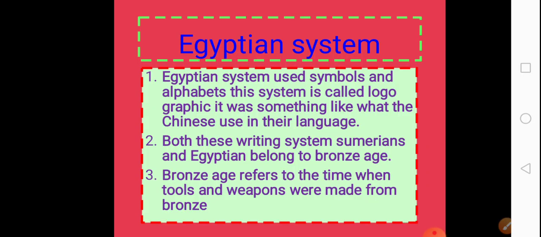Egyptian system. At the bottom of the page, the Egyptian system of writing heading is written. Please have a look at it. The Egyptian system combines two things, logographic symbols and alphabets. Logographic symbols mean images. They used the two things together. Sumerian only used the images, but Egyptian used images plus alphabets.